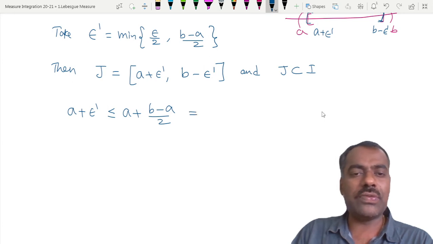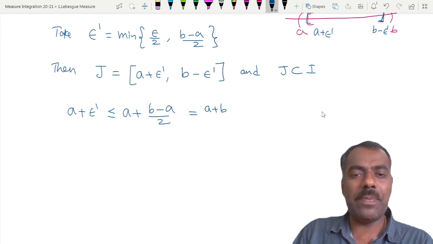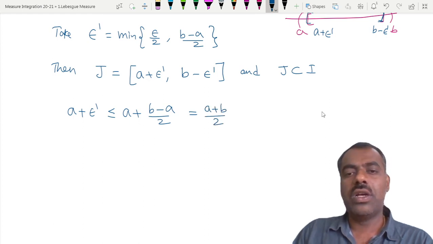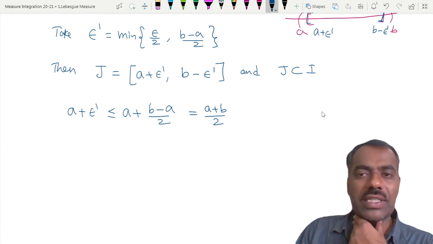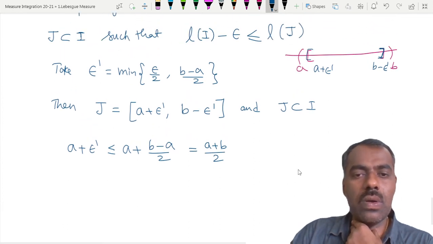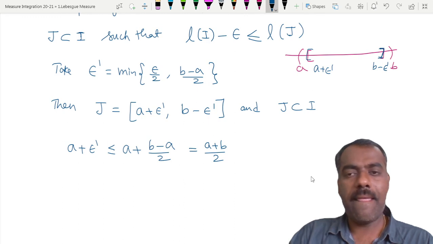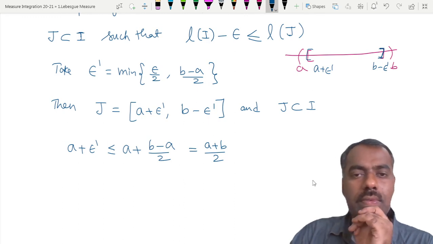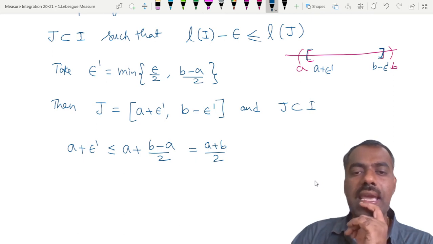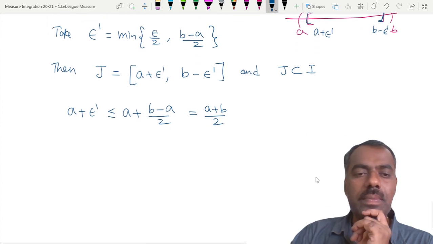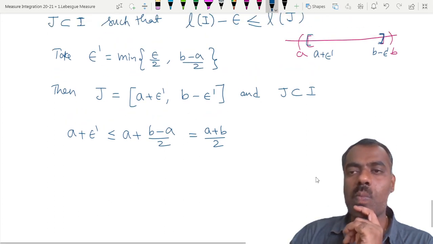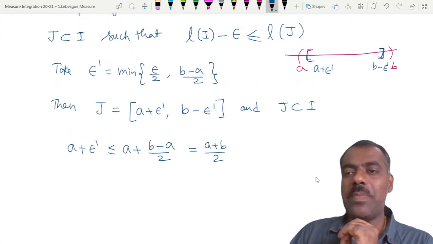But what is this one? This is 2a plus b minus a by 2, which is the same as a plus b by 2. So a plus b by 2, what can you say about this? Whether it is greater than a or not? In this a and b, where will a plus b by 2 be?